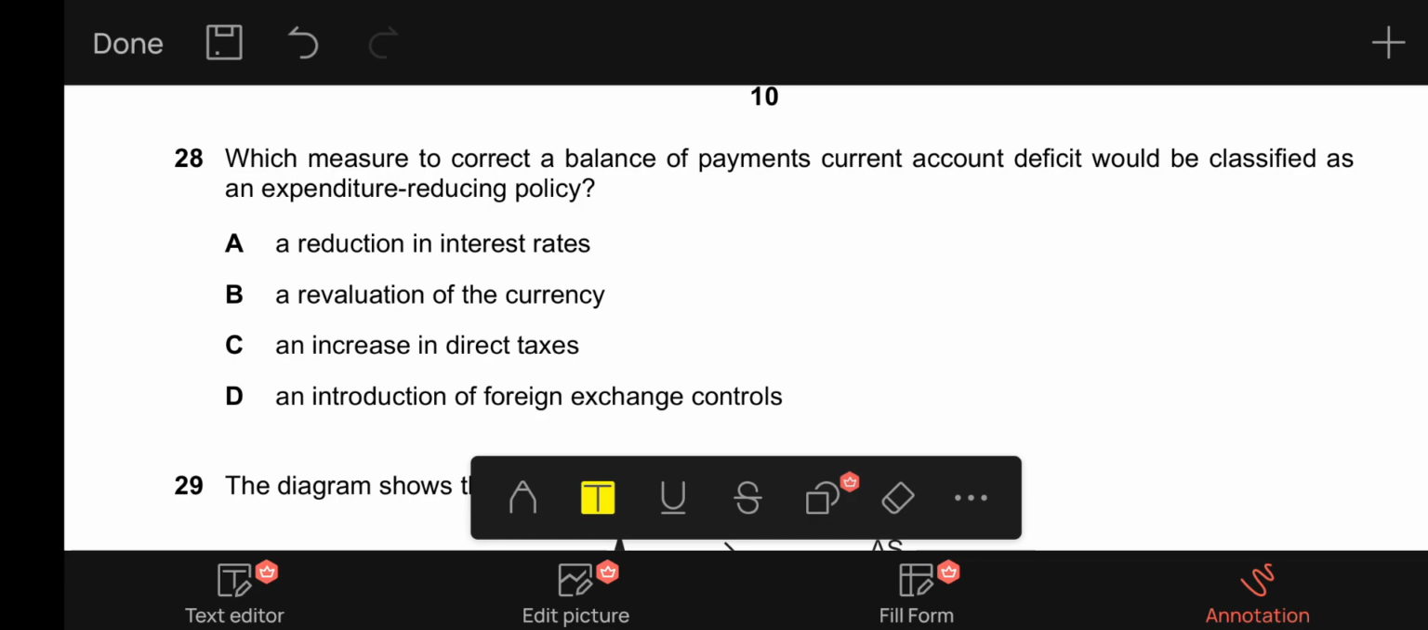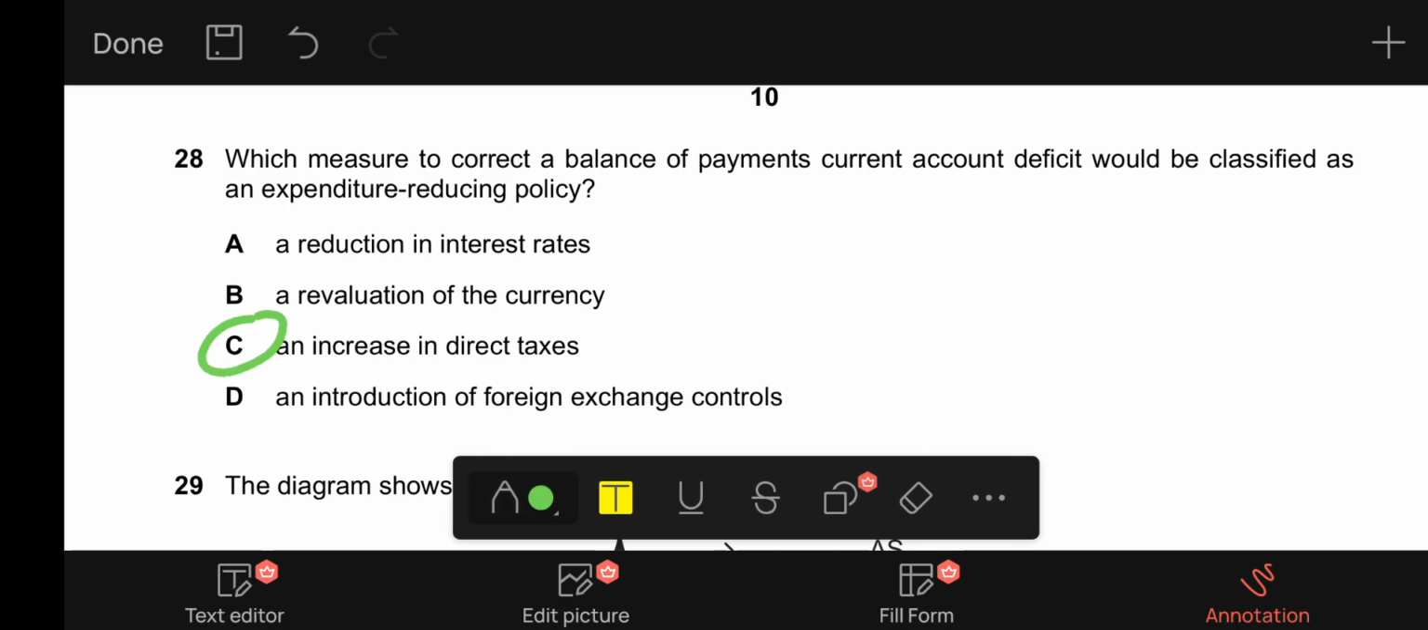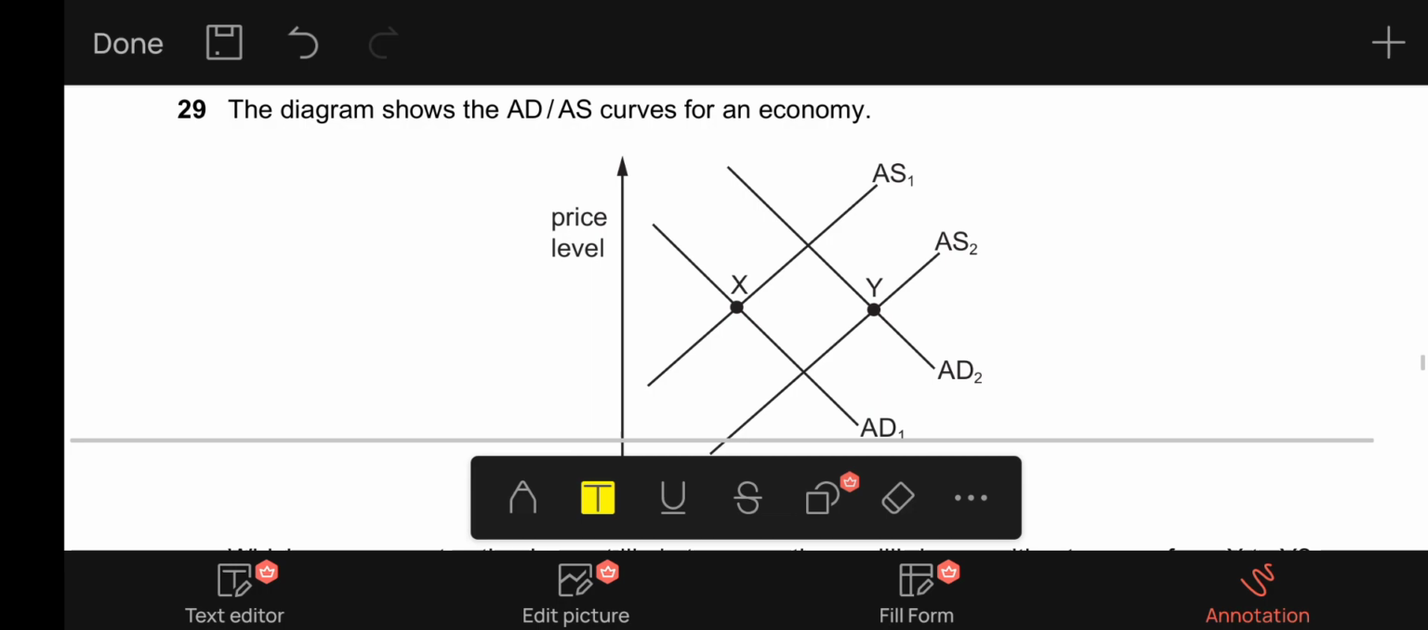D, it says an introduction of foreign exchange controls. It is again going to be an expenditure switching policy, because when foreign exchange controls are implemented, people can buy less of the foreign currency and thus less of imports, thus they will have to take those funds and spend it in the domestic economy. So it will be classified as an expenditure switching policy. So D is incorrect, and C is our correct answer to 28, because an increase in direct taxes is an expenditure reducing policy.